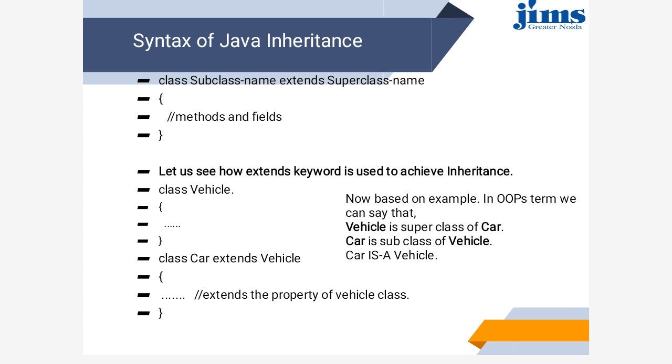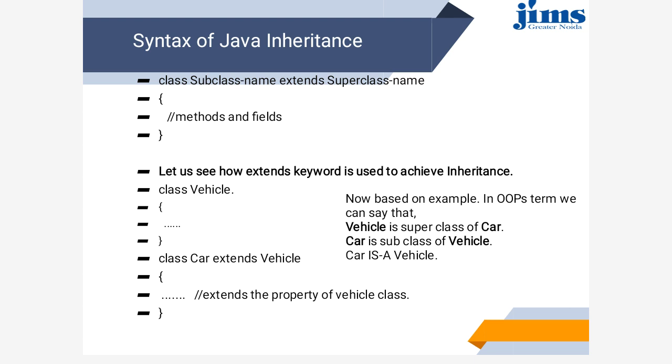So in the parent class there is only one method, and one child class which is extending the parent class contains one method, that is C method. So there is one method in the parent class and one method in the child class. But after applying the extends keyword, both the methods will come to the child class.